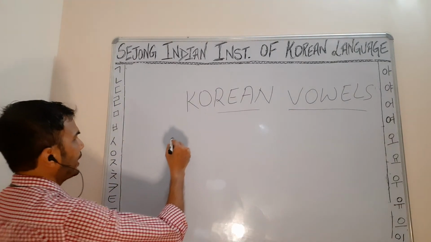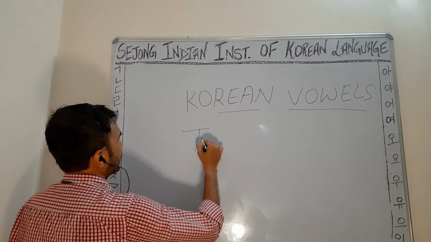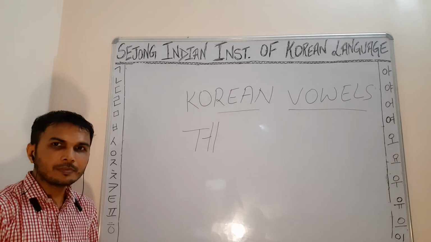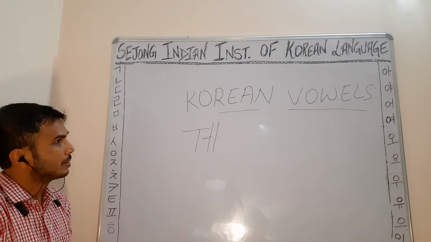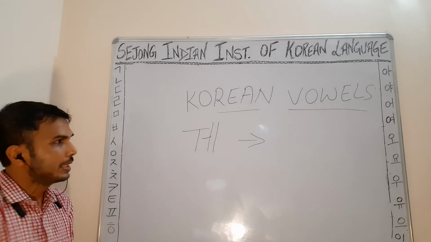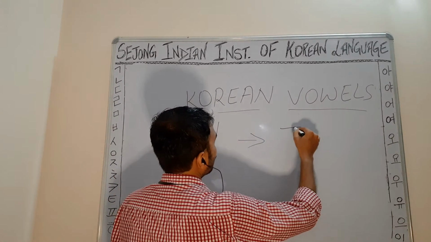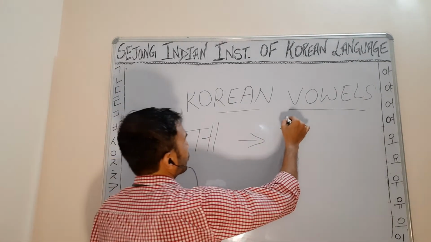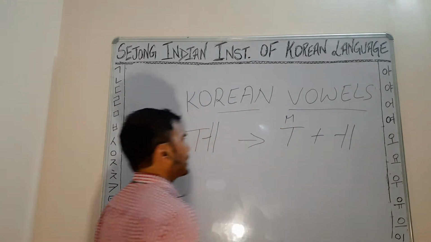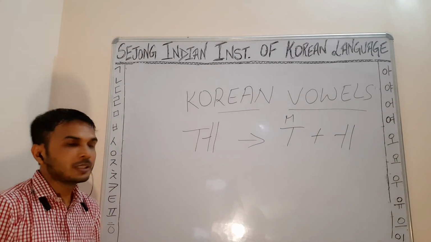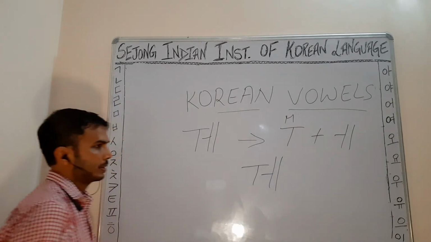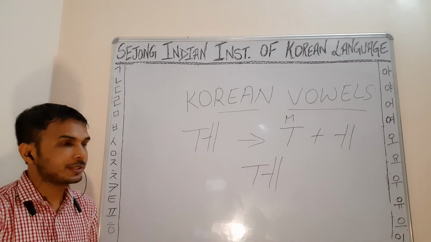So how to write way? Can you guess the monophthong? Yes, it is u. This is a monophthong plus a. It is a diphthong, so it will become way.